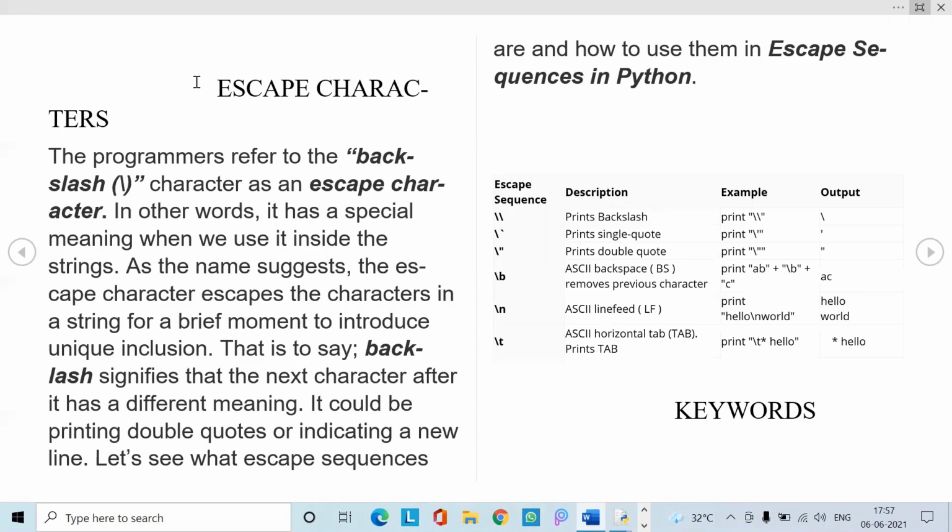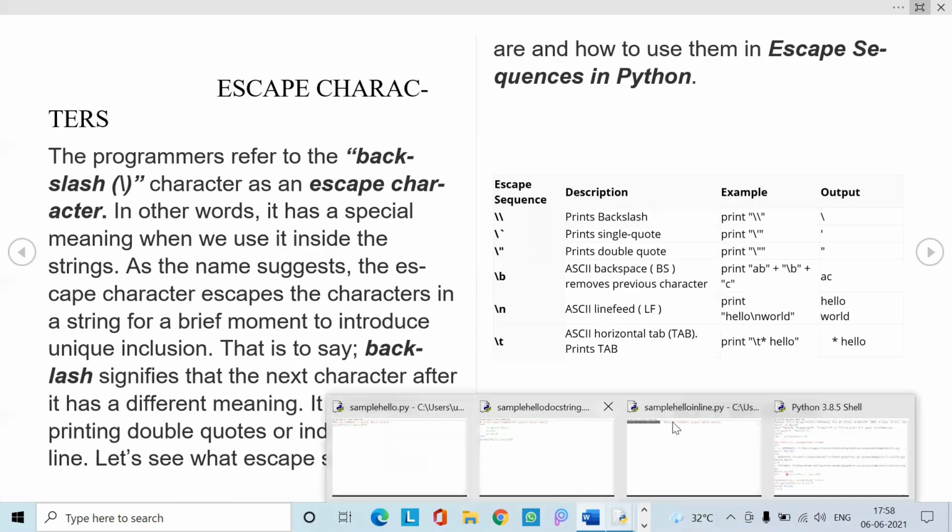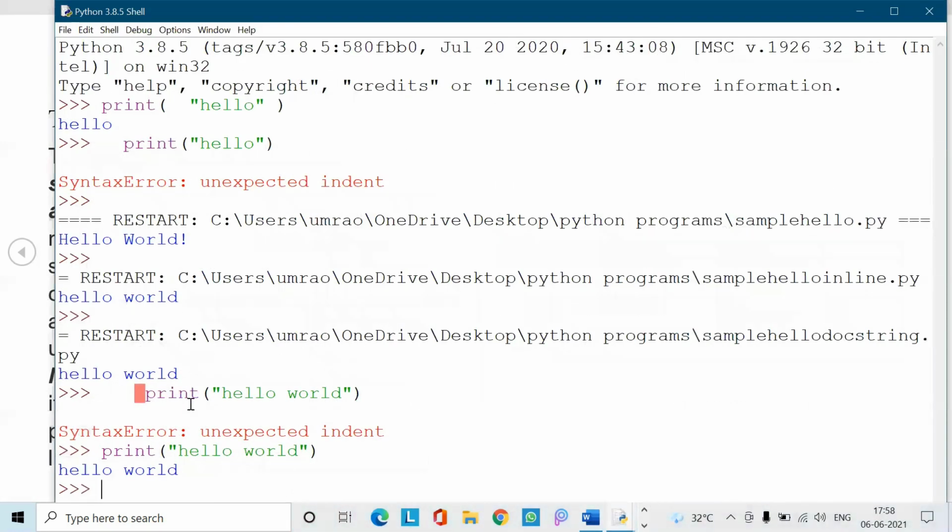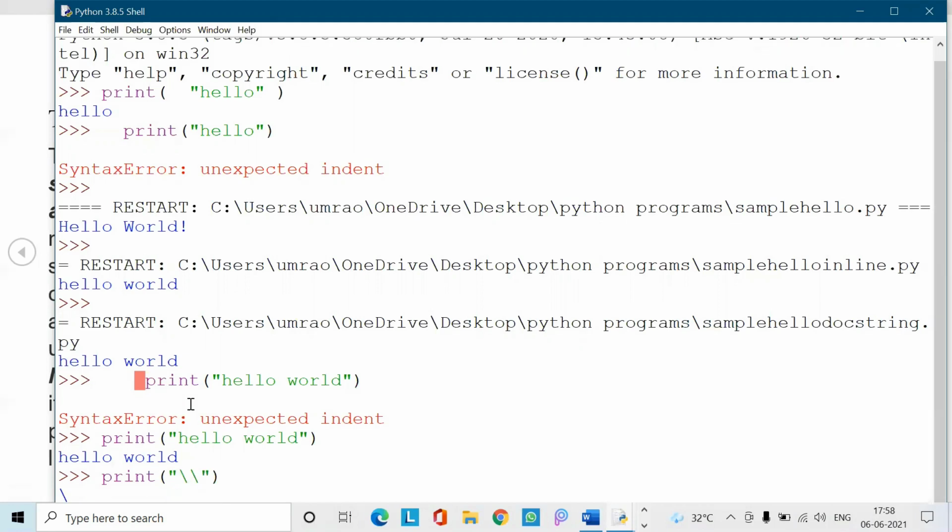The first one is the double backslash. When you give a double backslash in your print statement, Python treats it as a single backslash and returns a single backslash. Let us see it in IDLE. So this is a shell. Now I'm going to print a double backslash. As we have seen, it has given me only a single backslash.